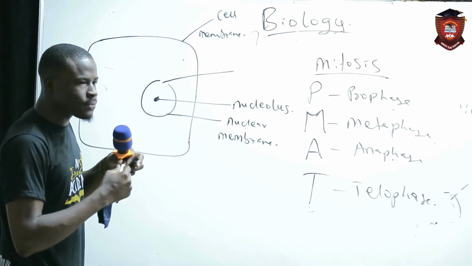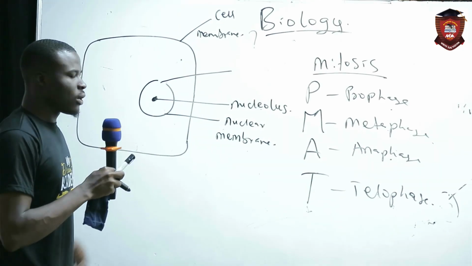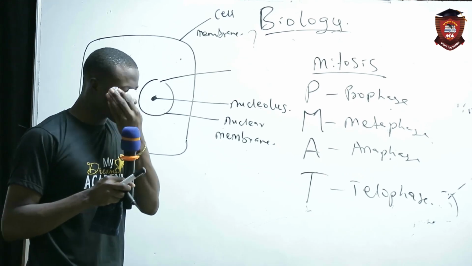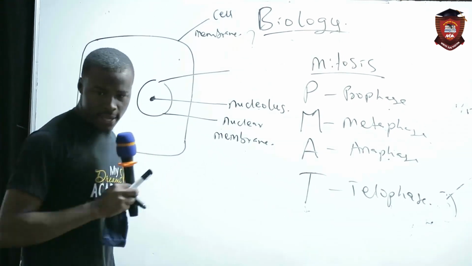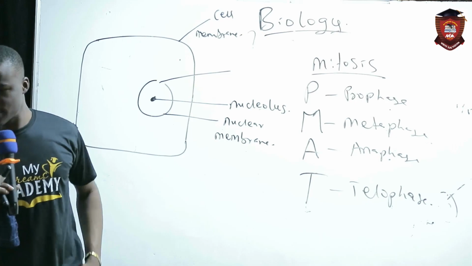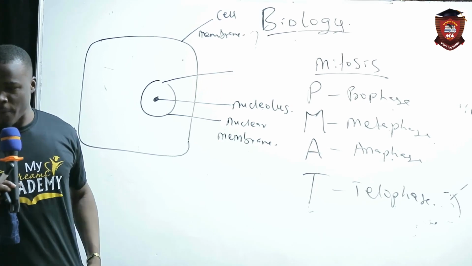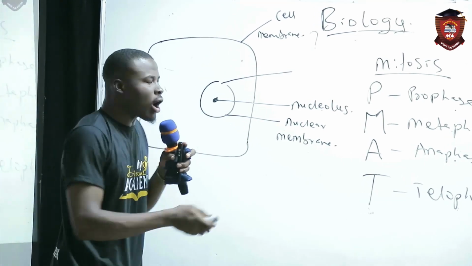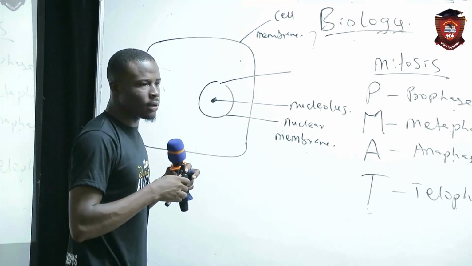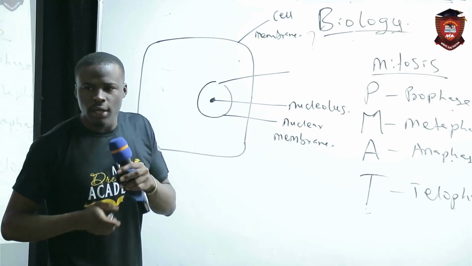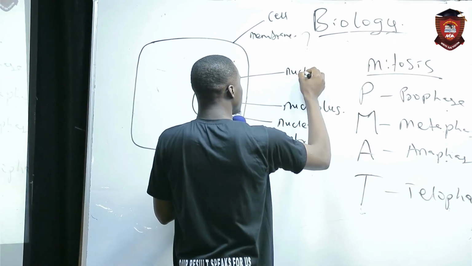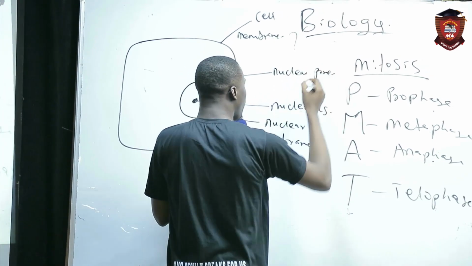What do we call the opening? Hey! Somebody said lysosome. Where are you from? So, this thing is called the nuclear pore.